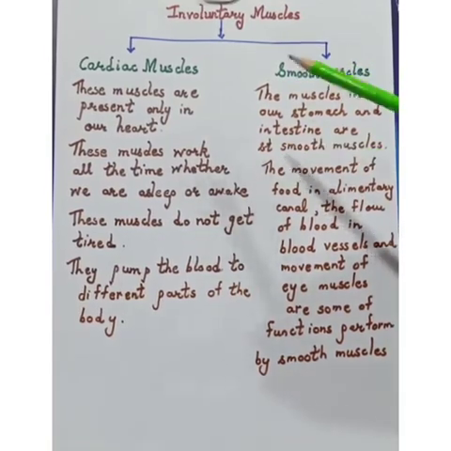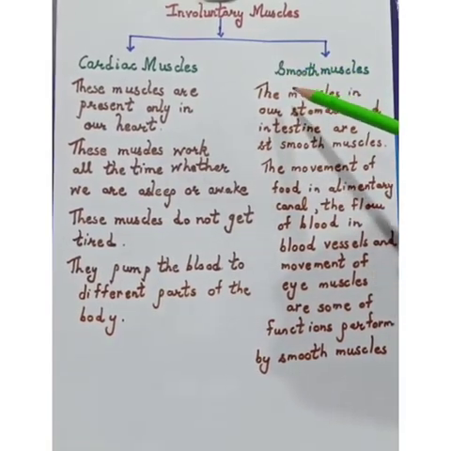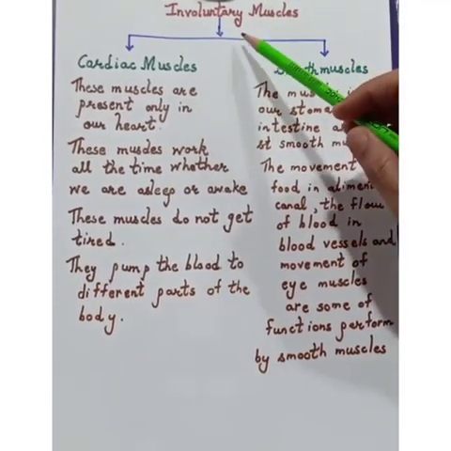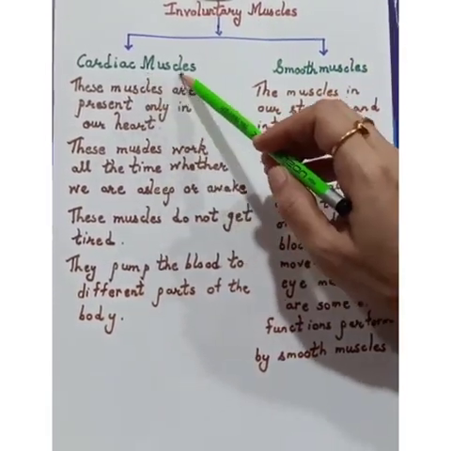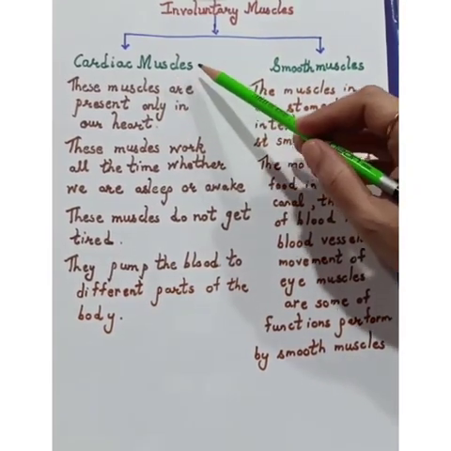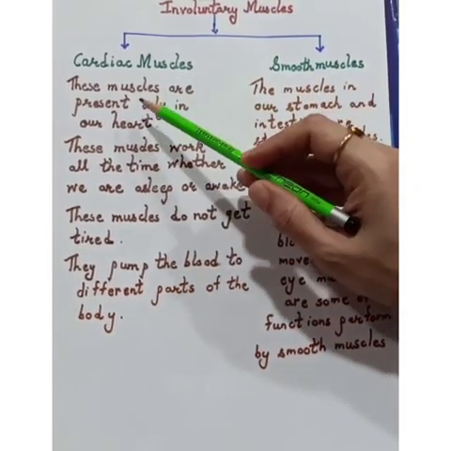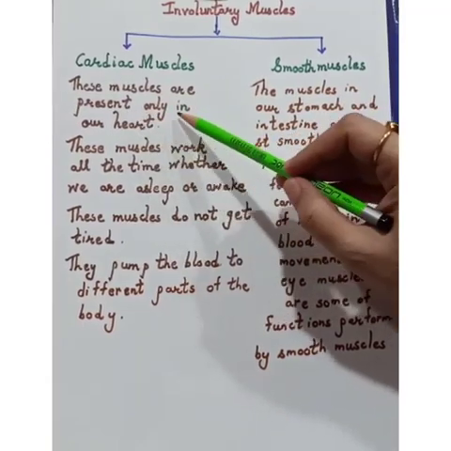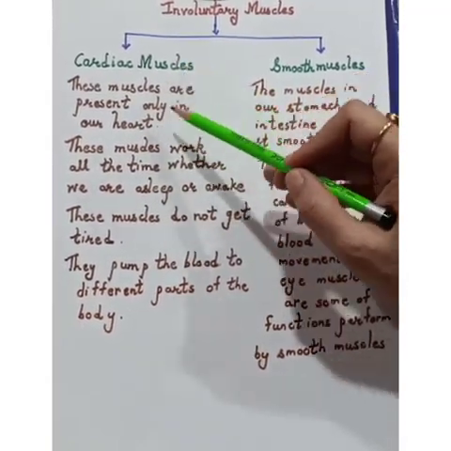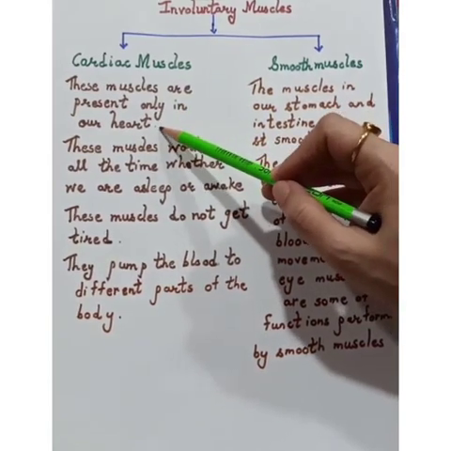Now students, we have learnt about the voluntary and involuntary muscles. The involuntary muscles are again of two types, the cardiac muscle and the smooth muscles. Let us learn about the cardiac muscle first. These muscles are present only in our heart.